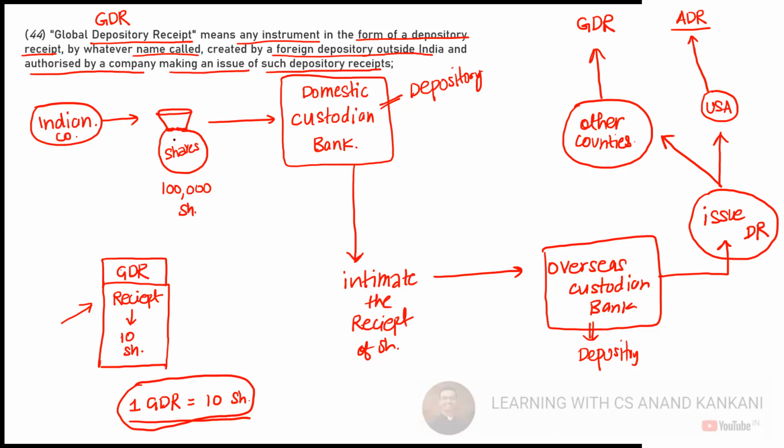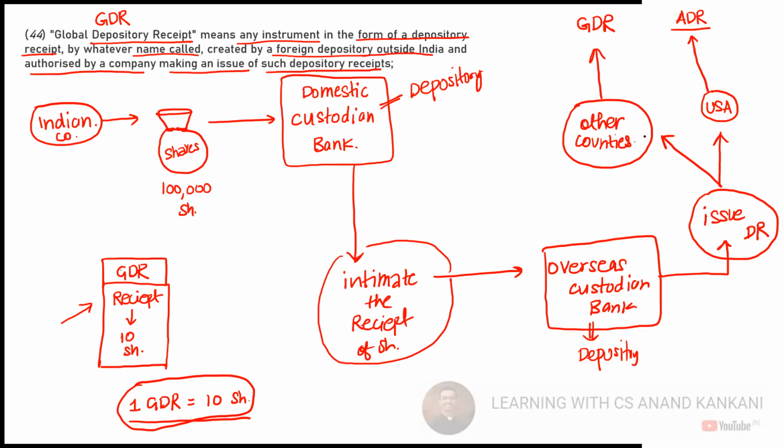So as I said, the company delivers the shares to the domestic custodian bank, who intimate the receipt of these shares to the foreign custodian bank or the foreign depository. And based on this intimation, the overseas depositories issue depository receipts to the investors in USA or in the other countries.